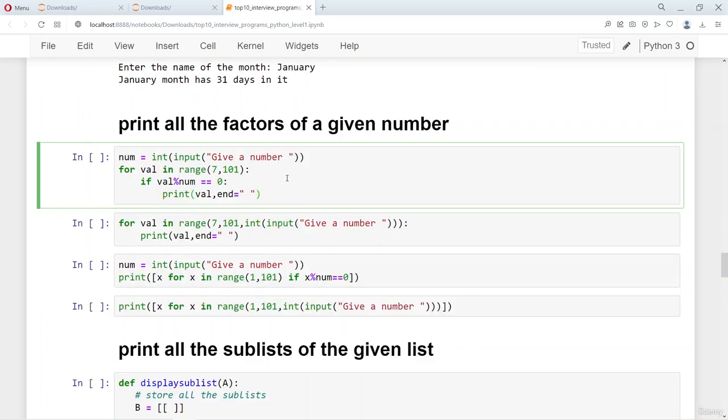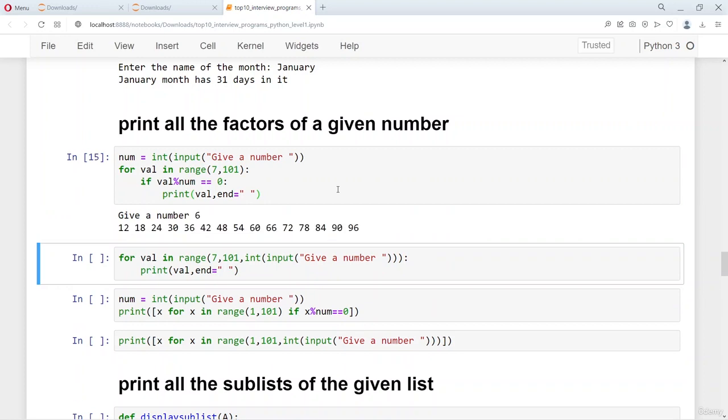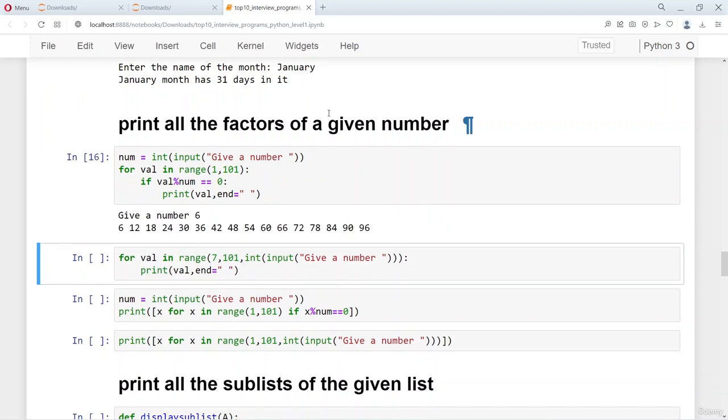If you want to give the number of factors of a given number, for example, let's say I give 6, it will give you all the numbers that are divisible by 6. Starting from 1, let me give a 6, and it's giving you that from the number 6 till 96 we have all these numbers which are divisible by 6.